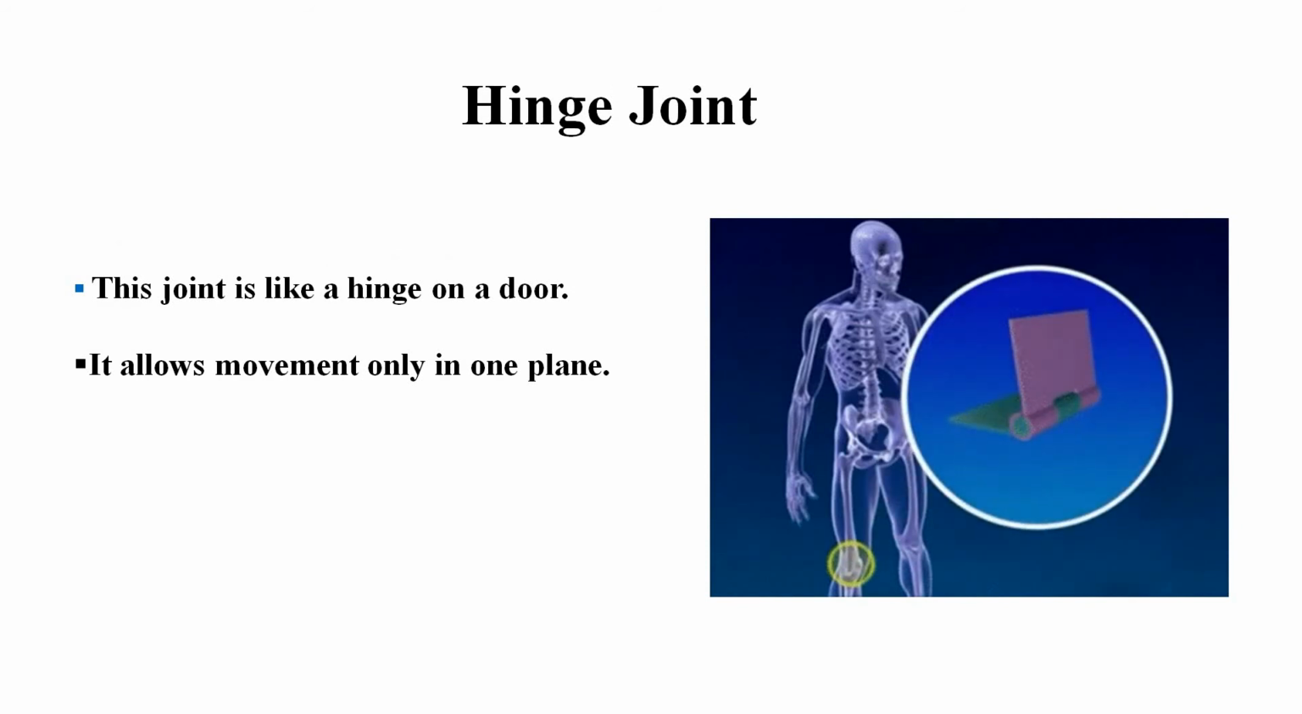Hinge joint. Students, this joint is like a hinge on a door. It allows movement only in one plane and only up to 180 degree. The knee and elbow joints are examples of hinge joint.